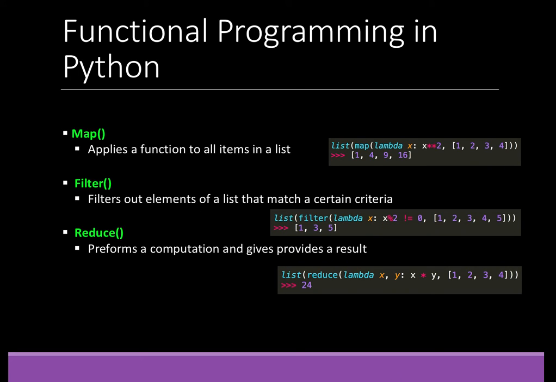Python also has built-in map, reduce, and filter functions for list manipulation. These are similar to the functions that we studied in F# for class. For example, the map applies a function to all of the elements on a list. The filter filters out elements from a list based on a specific criteria, and the reduce function performs a computation on the list and produces an aggregate result.